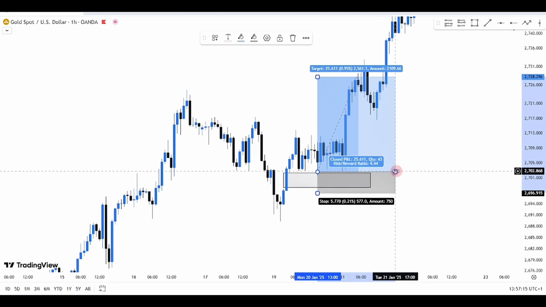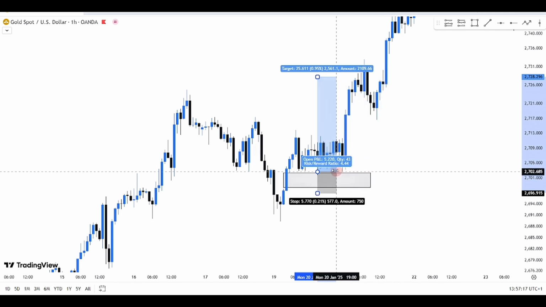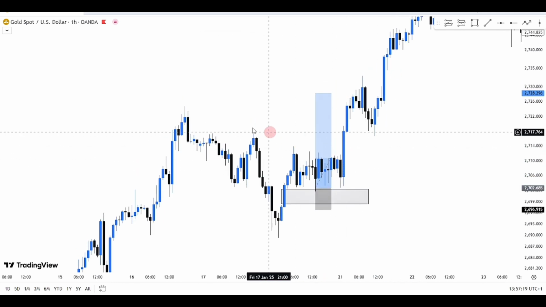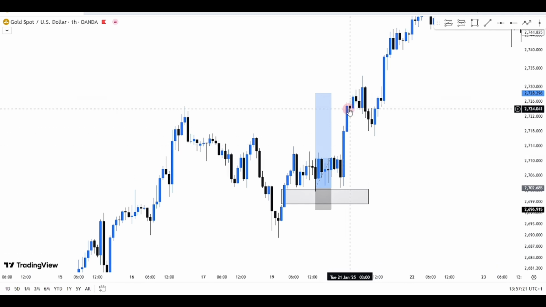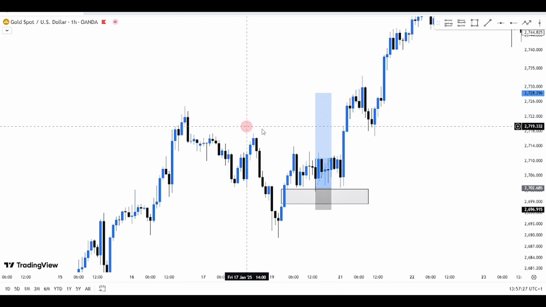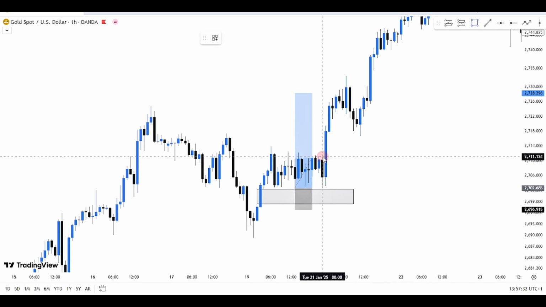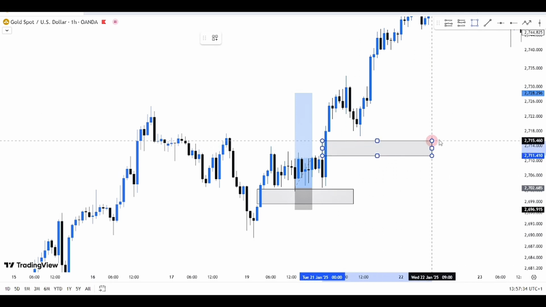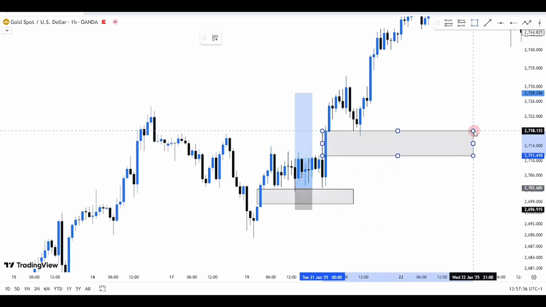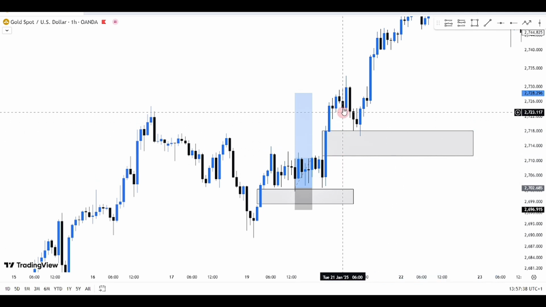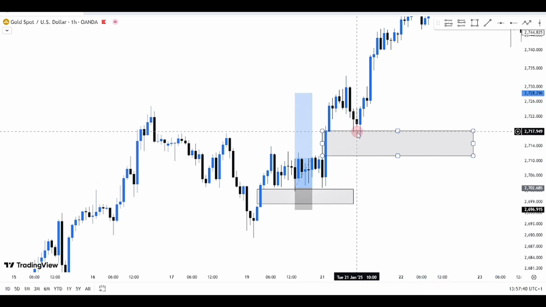As price kept pushing towards the upside, we also had another break of structure at this point. We had this rally towards the upside, breaking this very level. So basically we had the FVG level that was formed at this point. What do we expect? We expect price to come back at that point, fill it up, and keep pushing towards the direction of the trend. Looking at what price did, it came back at that point and we had the reaction towards the upside.